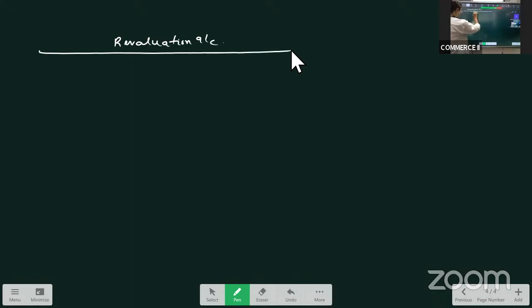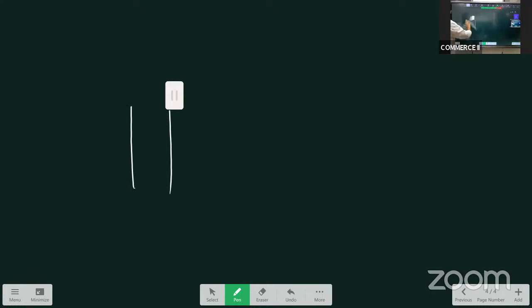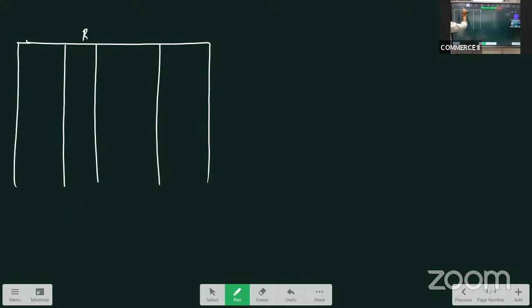So let us start with the revaluation account, as we always do. Revaluation account. So, what is the first adjustment?